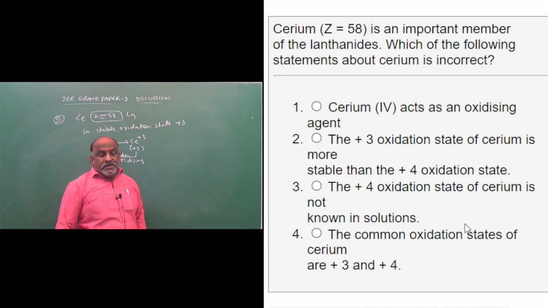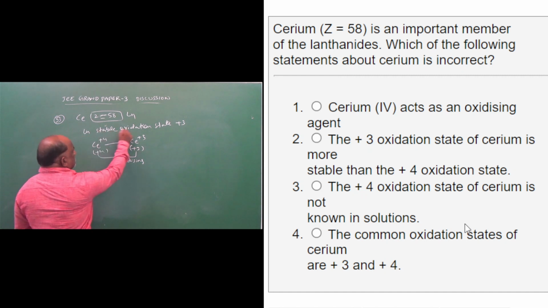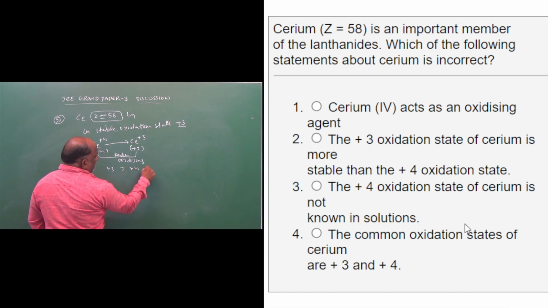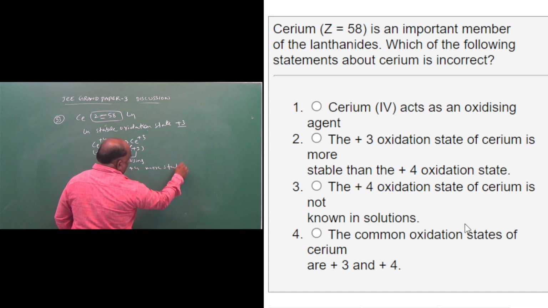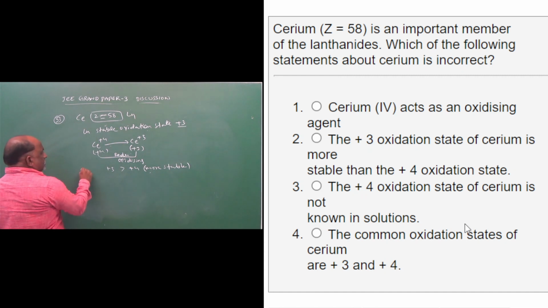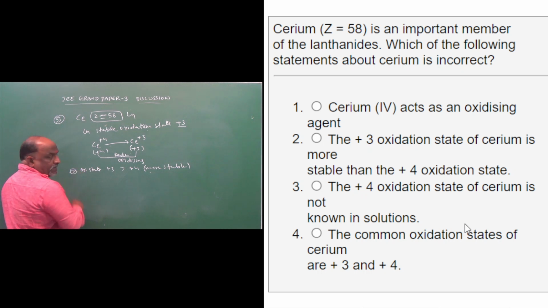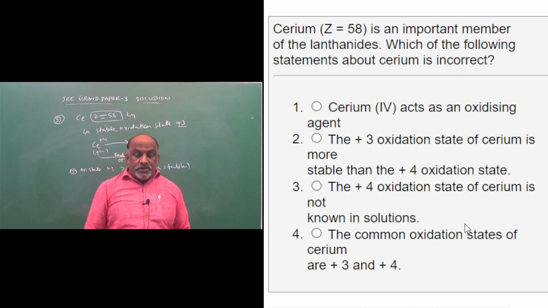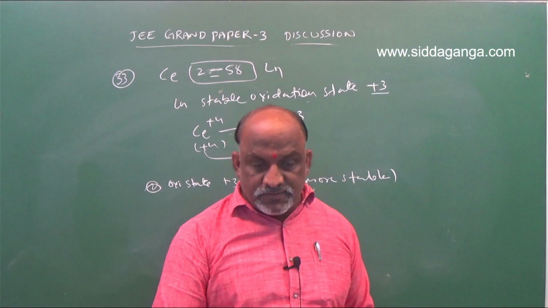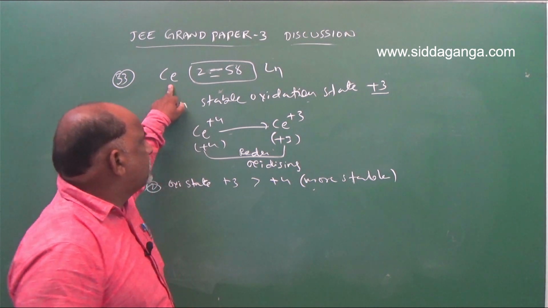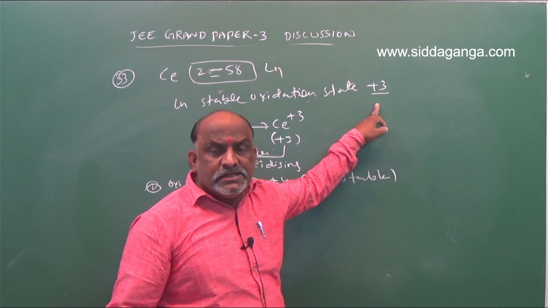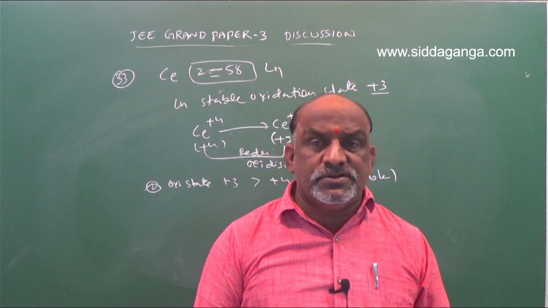Plus 3 oxidation state of cerium is more stable than plus 4, because the stable oxidation state of lanthanides is plus 3. Plus 3 is more stable than plus 4. The plus 4 oxidation state of cerium is not known in solutions. The common oxidation states of cerium are plus 3 and plus 4. Cerium belongs to lanthanides. The common oxidation state of lanthanides is plus 3, stable is plus 3. But lanthanides exhibit plus 3 as well as plus 4 oxidation states.